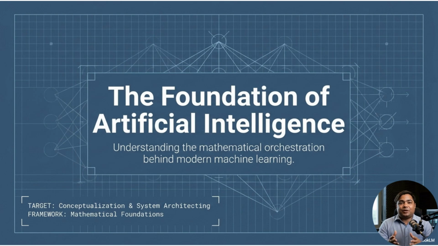Today, we are going to learn one of the most important ideas in modern technology. Mathematics is the foundation of artificial intelligence. Many students think artificial intelligence is mainly about programming. Of course, programming is important. We need code to build systems, train models, and run applications. But behind the code, there is something deeper. That deeper foundation is mathematics.